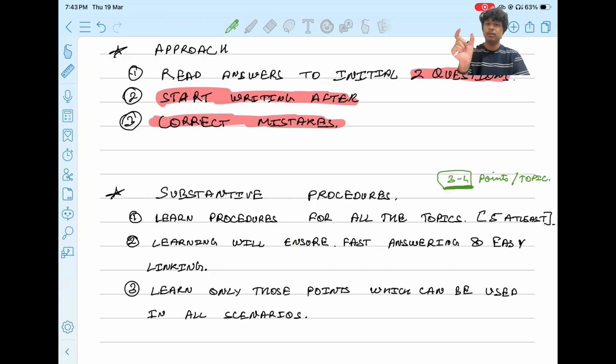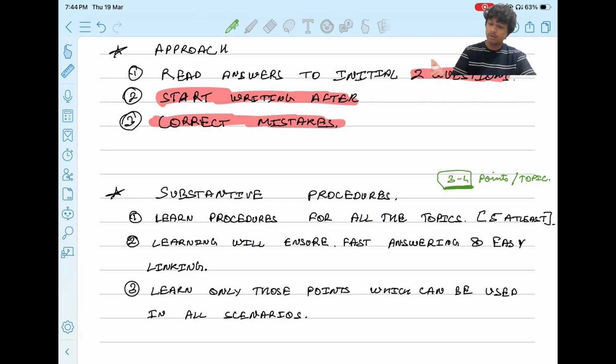The learned substantive procedures can also be linked to the scenario, and that procedure will be given 1 mark available for the substantive procedure. So the main thing is linking with the scenario, no matter whether you have learned that particular procedure or you have made it, right? This is my approach.